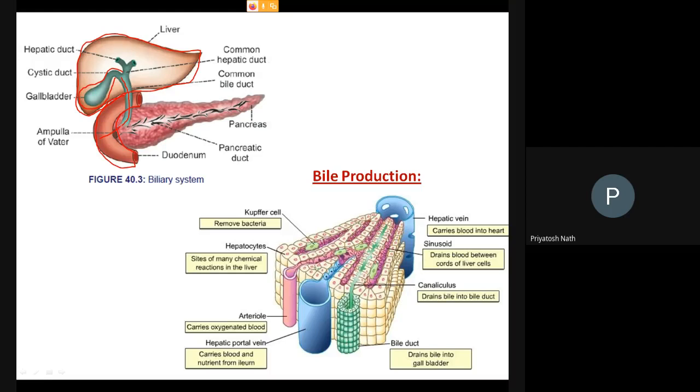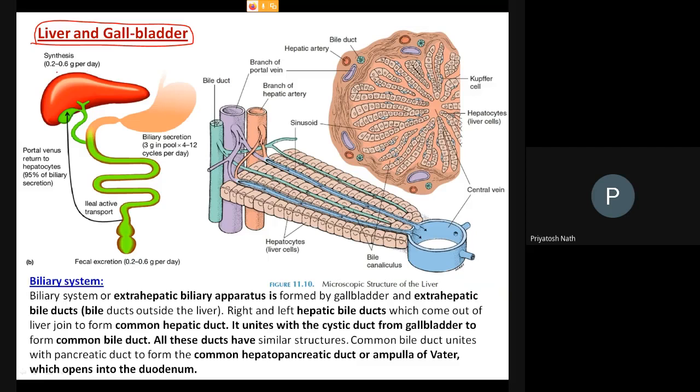So just move here. Look here again, this is our liver. From the two halves you will get two ducts, and then they form a common duct. Here is your gallbladder, and then this is the common duct. Through this duct the bile flows, and it is entering into the small intestine.